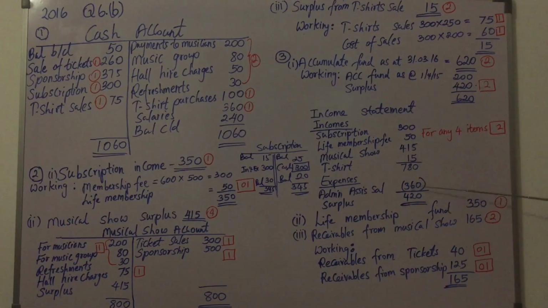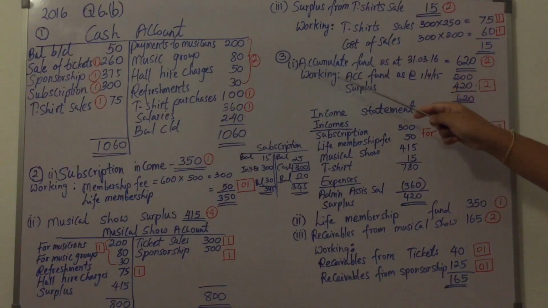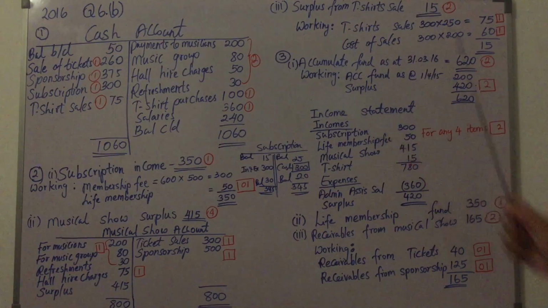Here in the income statement we included all the items and the surplus is 420. So 420 you need to add to the opening accumulated fund, then you get 620. That 620 is the answer for part 3 subpart 1.